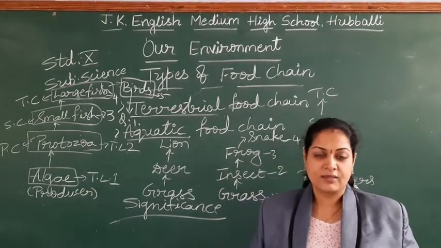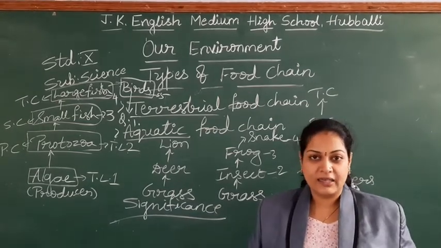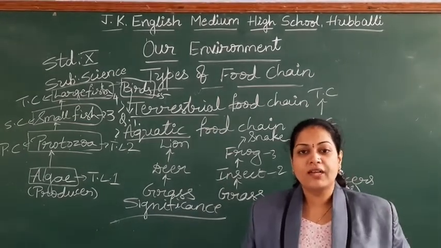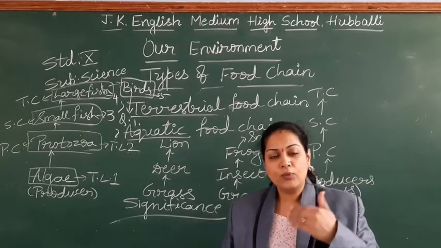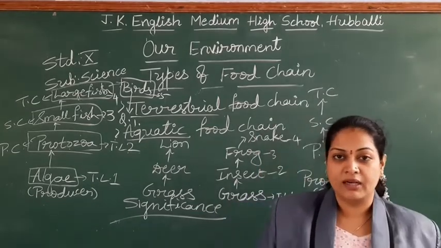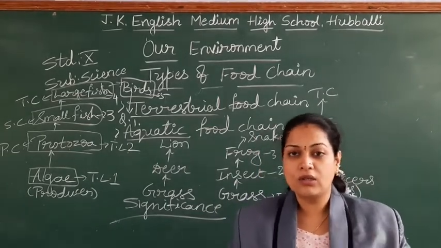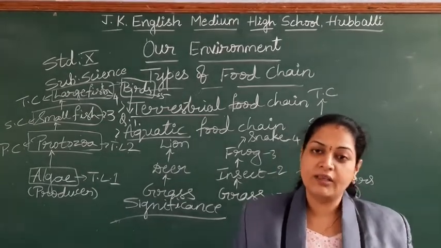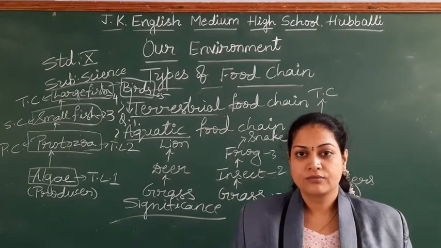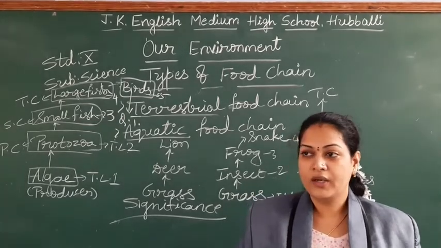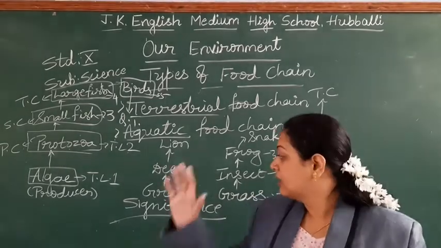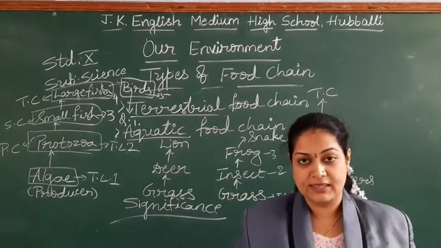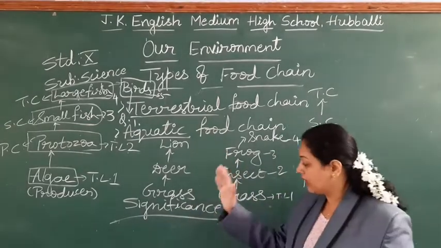Not only this, because of human activities, we are polluting our ecosystem. If you are polluting your ecosystem, you are polluting the food chain, both biotic and abiotic, everything we are spoiling. Toxic substances will enter the food chain also.